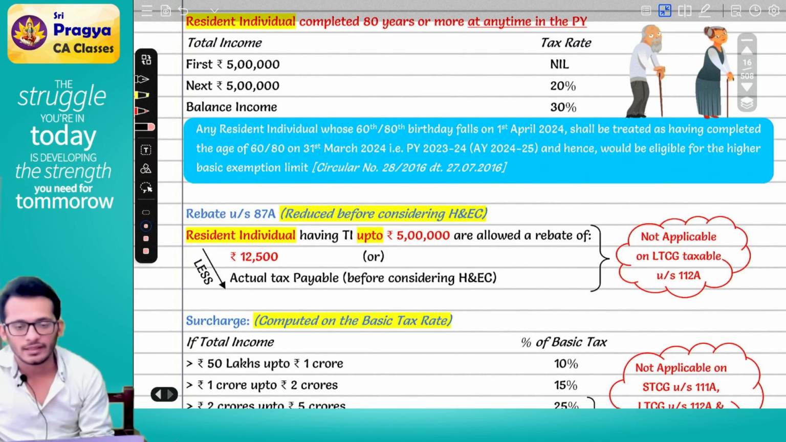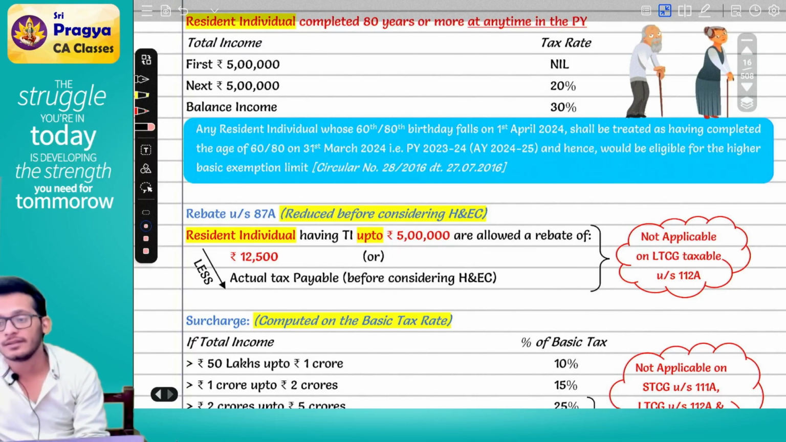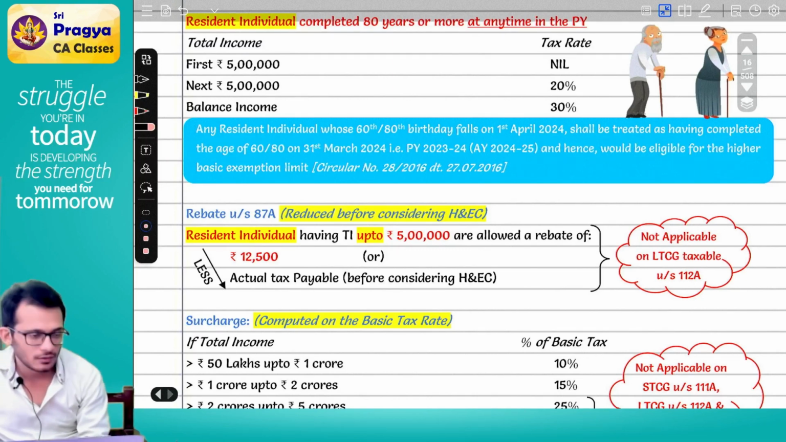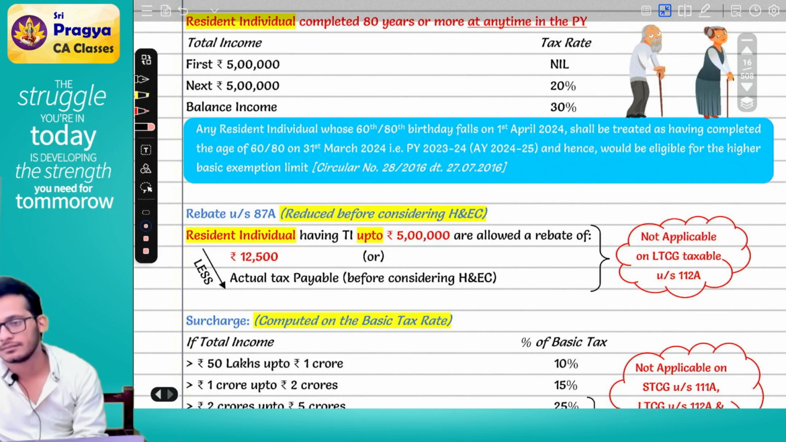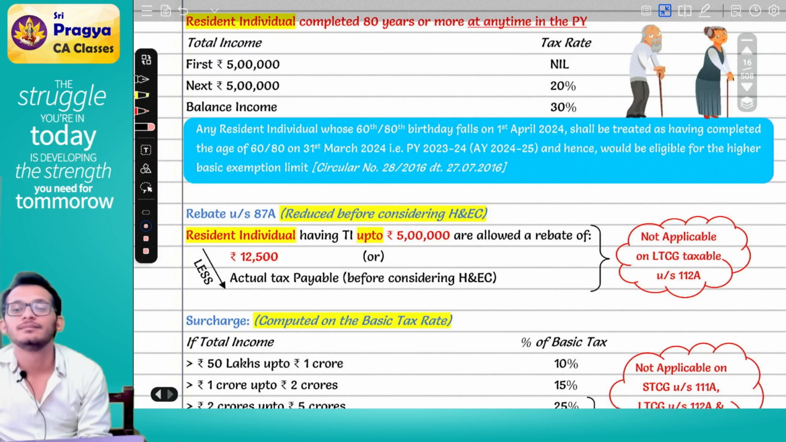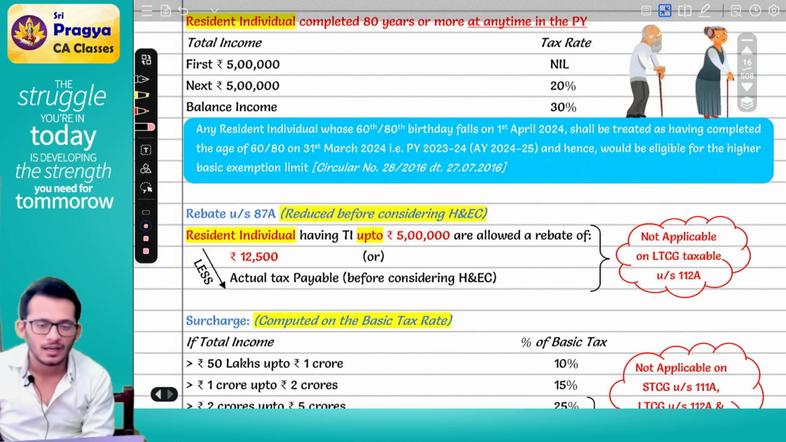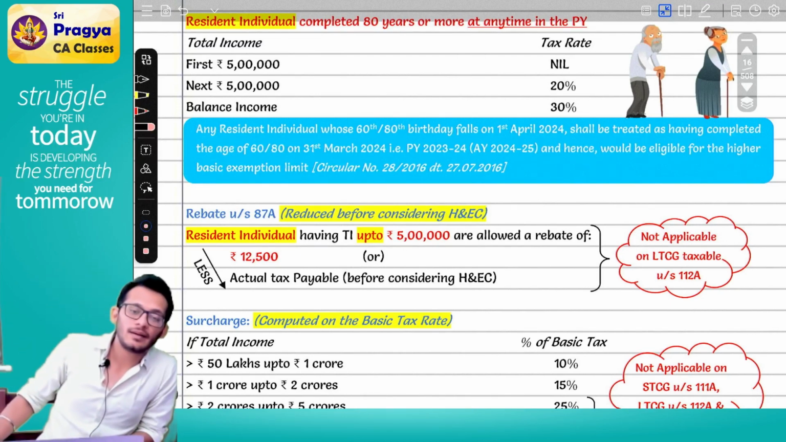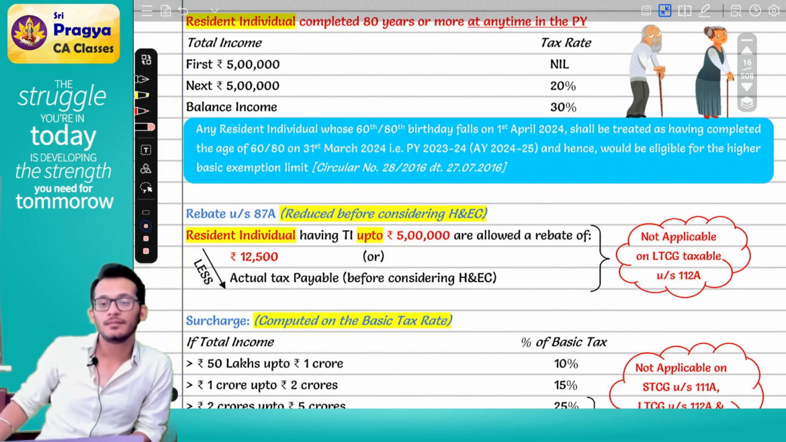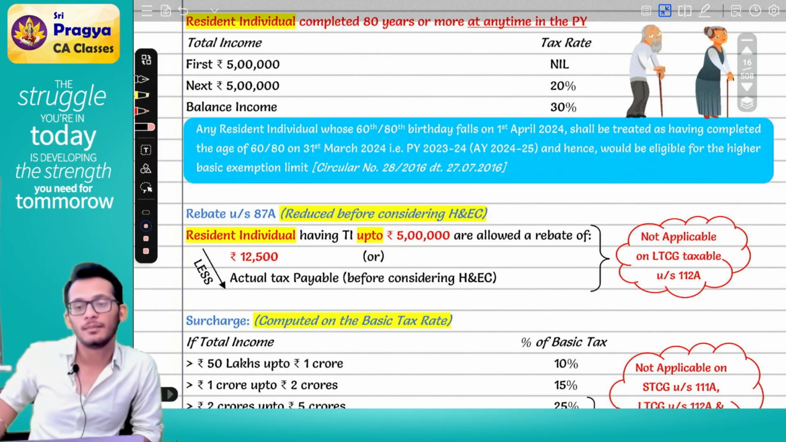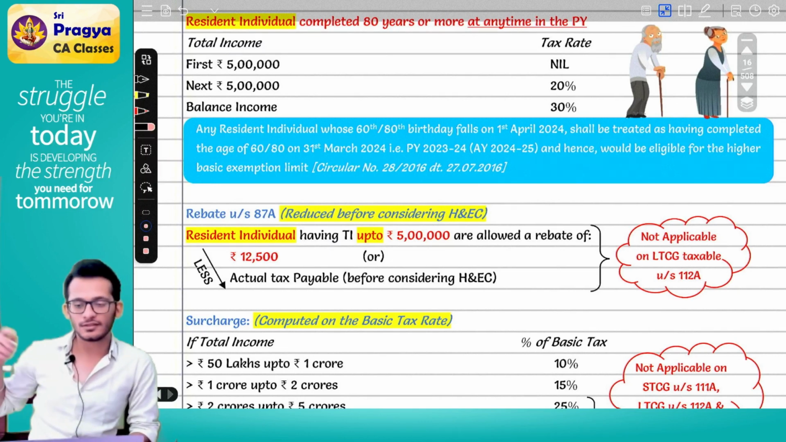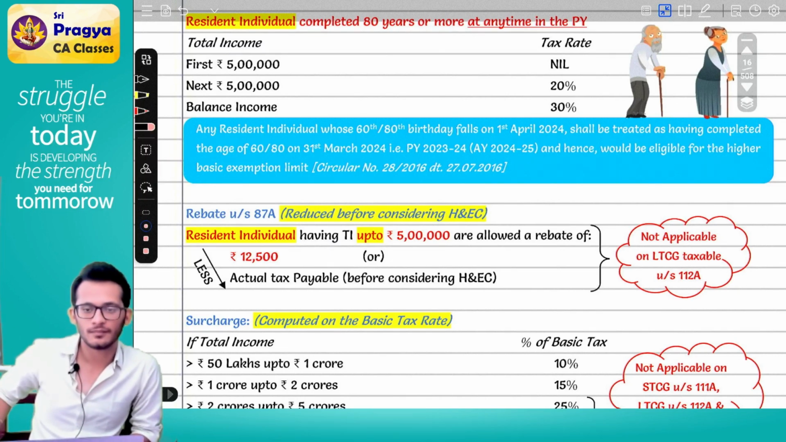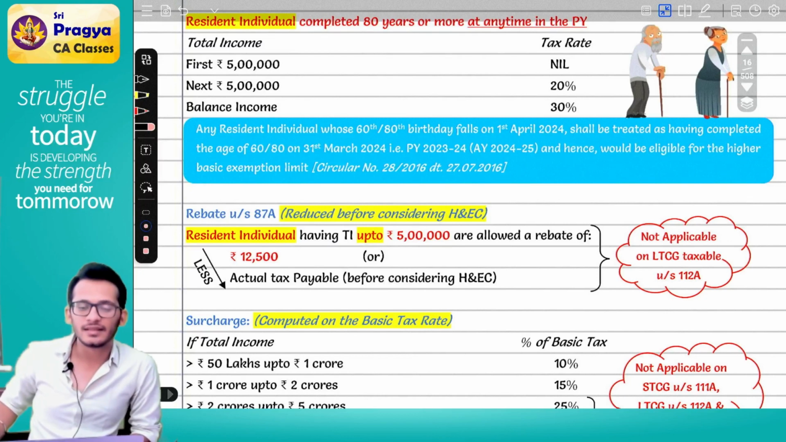Now, think about it and tell me, this is a circular. What is it? Circulars are binding on the department. Can Rahul come and say, I don't want to use a circular? Can Rahul come and say, this circular is not applicable to me? This circular is applicable on Rahul.